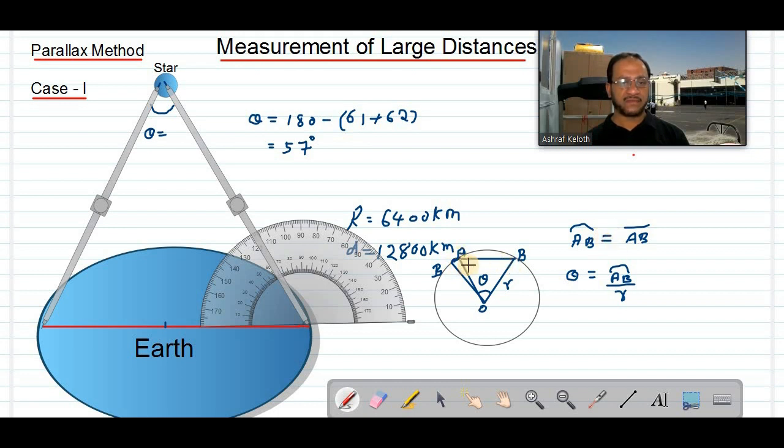Yes. Or we can say compared to this distance. If compared to this distance, if this distance is very small, then we can take arc AB is equal to chord AB.